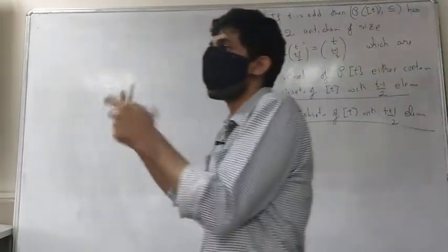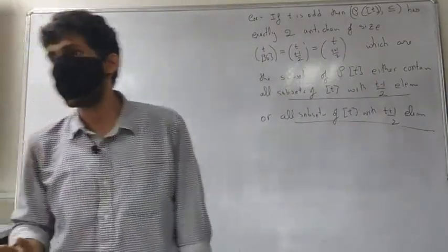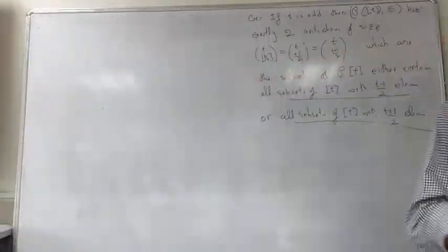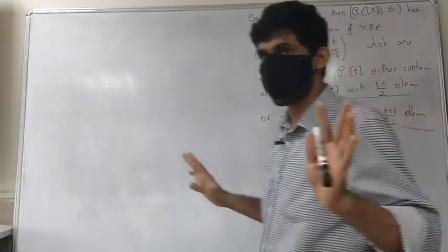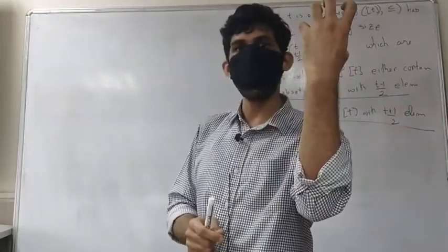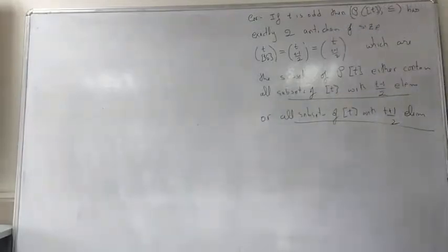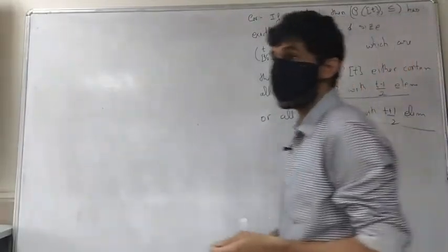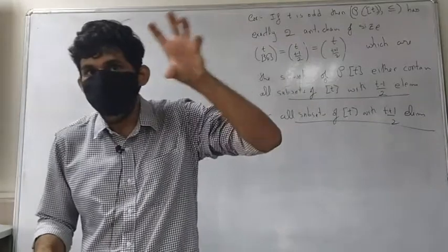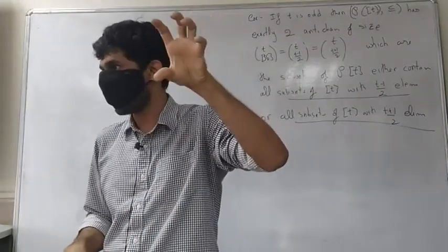That's the first thing that we'll do. That doesn't prove our result, because then some can have (T minus 1) by 2 and some can have (T plus 1) by 2.